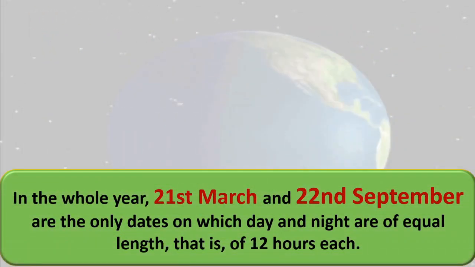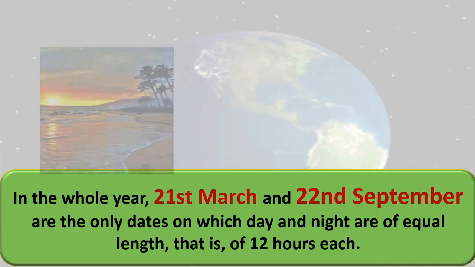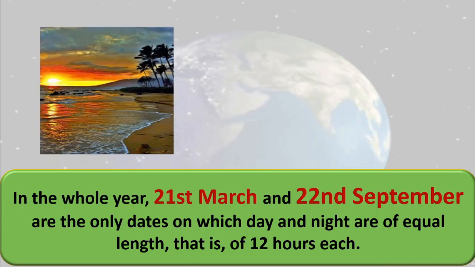See here, in the whole year, 21st March, remember these dates, 21st March and 22nd September are the only dates on which day and night are of equal length, that is of 12 hours each. Only these 2 days, that is 21st March and 22nd September, have 12 hours day and 12 hours night time. We will understand this by using this picture.